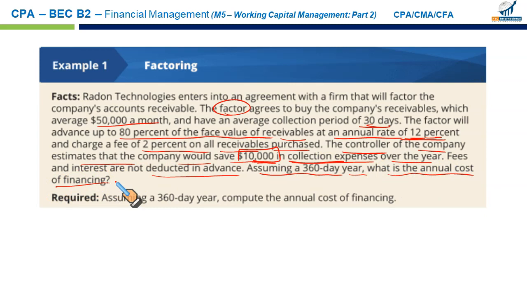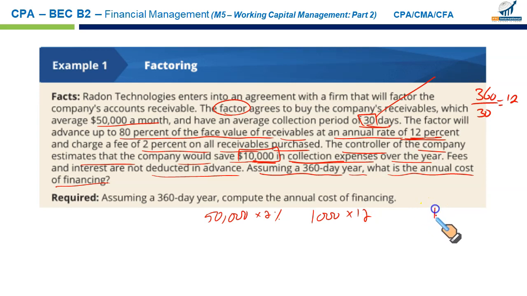Now let us first see what is our monthly receivable. Our monthly receivable is $50,000. We will have to pay 2% fee on this. 2% of $50,000 will be $1,000, right? Since the collection period is 30 days, how many periods of 30 days are there in 360? If you divide 360 by 30, there will be 12 such occurrences. Or in other words, you have to pay 1,000 times 12. This is the payment to be made to your factoring company, 1,000 times 12, because there are 12 periods of 30 days each in 1 year. This goes to the factoring company.